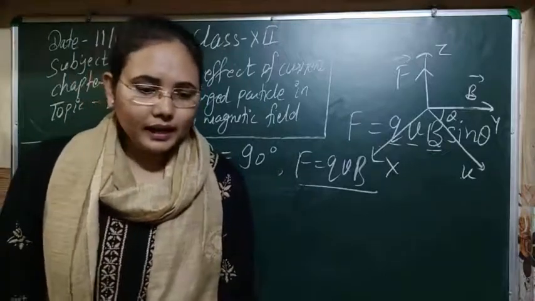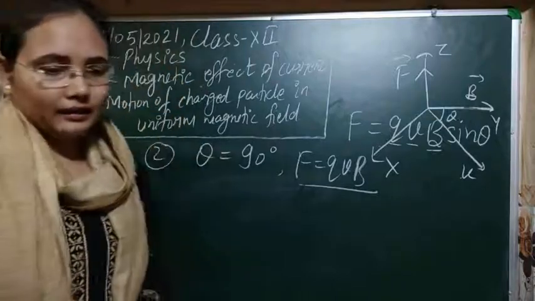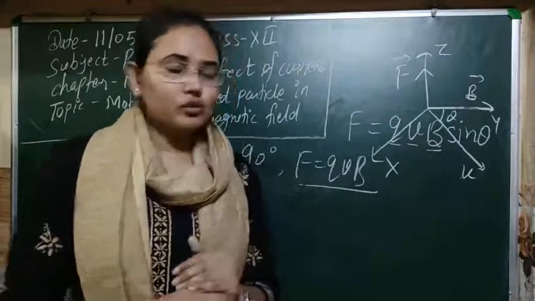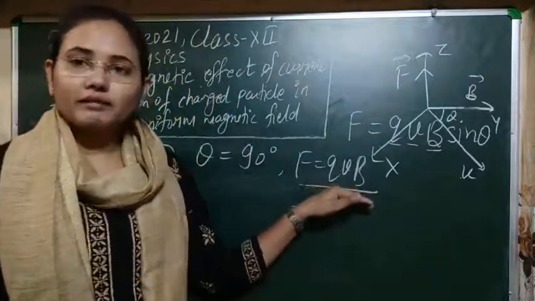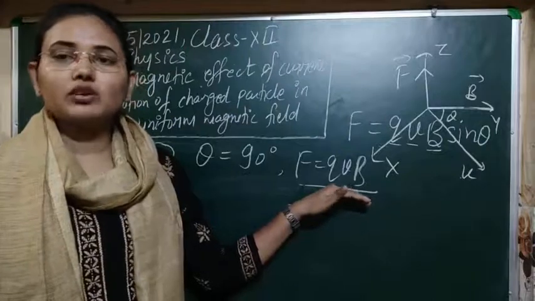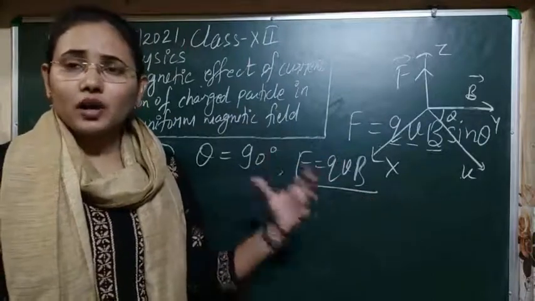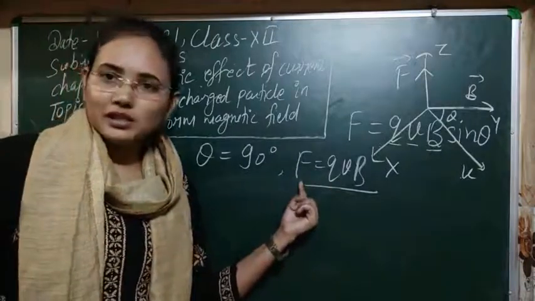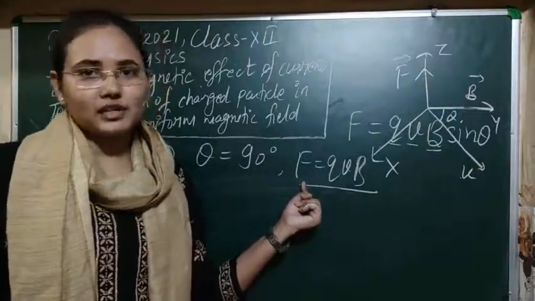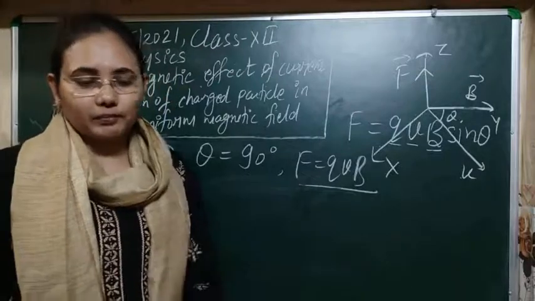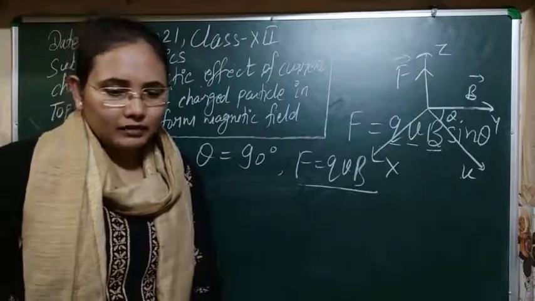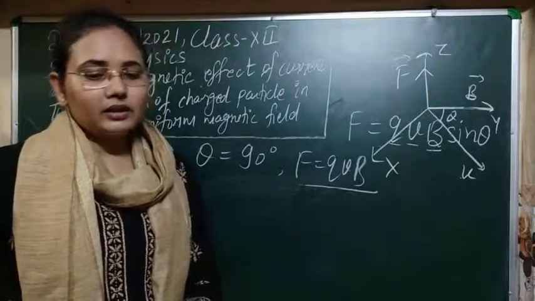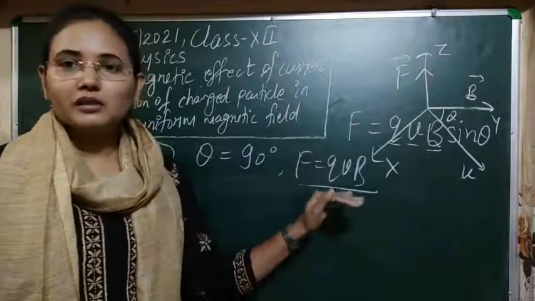And one more thing, no work will be done on the particle because it is experiencing a constant force, and as the velocity is perpendicular to the magnetic force that it is experiencing, the work done will be zero.